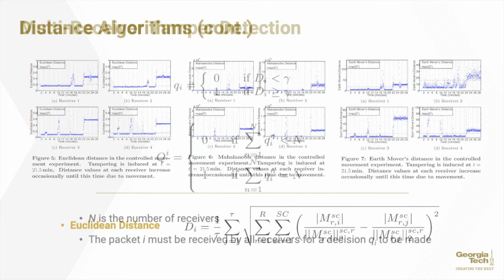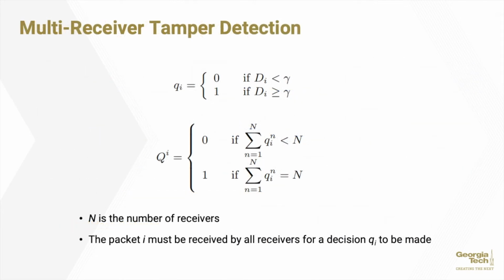When evaluating tamper events, using multiple receivers, as previously discussed, was the preferred solution, as a single receiver could not tell the difference between an actual tamper event and a false positive brought on by an environmental change. Because of this, it was necessary to devise a certain threshold depicted by lowercase gamma, which could be used as a cutoff to determine the difference between a false positive and an actual tamper event.